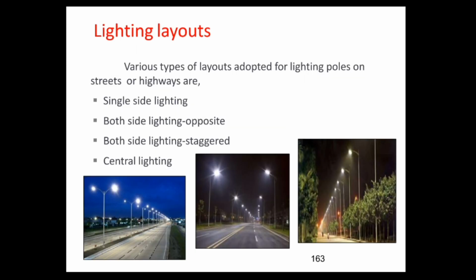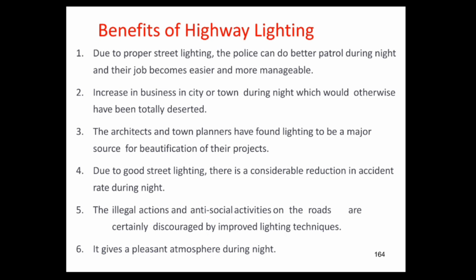Now the lighting layouts. Various types of layouts are adopted for the lighting poles on the street or the highways, amongst which first is the single side lighting, second is both side lighting on the opposite sides, then both side lighting in the staggered form, and lastly the central lighting system or central lighting layout.